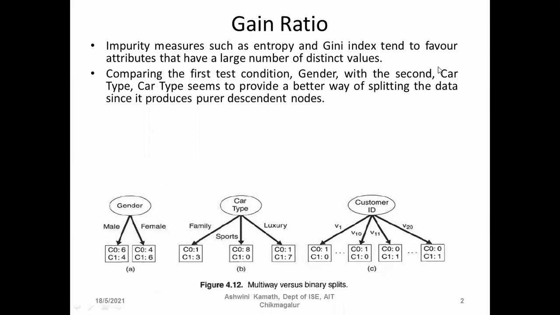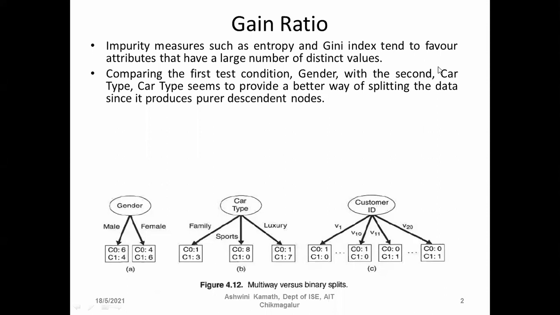But when we go for car type, 3 values belong to family type, and in that it is C1, and 1 is for C0. So we can consider that car type family belongs to class C1, because the maximum is C1. Similarly, for sports, all the 8 cars are of type C0.